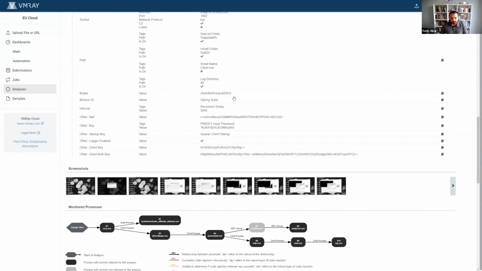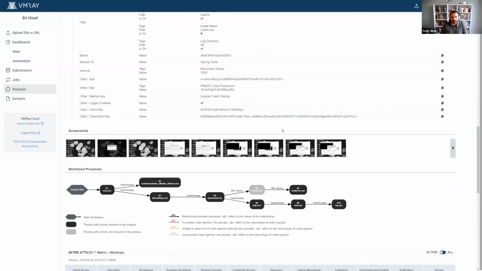It actually includes a mutex to not infect the same machine again, which was extracted from within the sample. And it has salts, it has keys that are going to be used cryptographically, and it also has a client authentication key, which is really strange, right? And it's really beneficial for us defenders when we want to detect such malware.